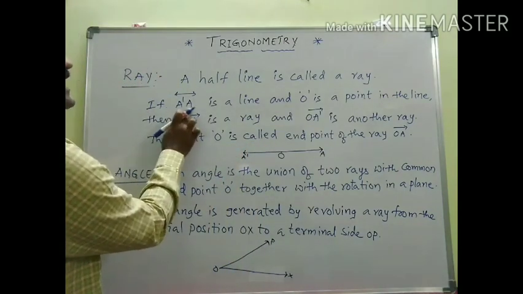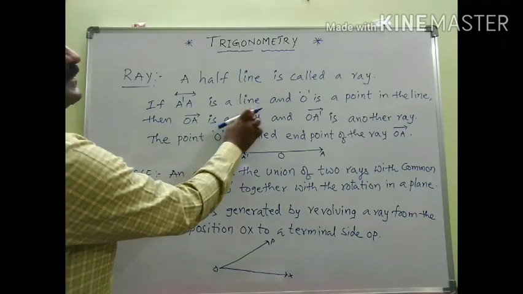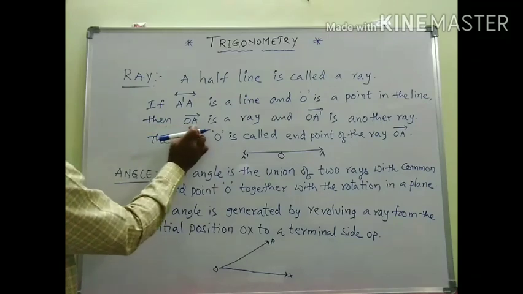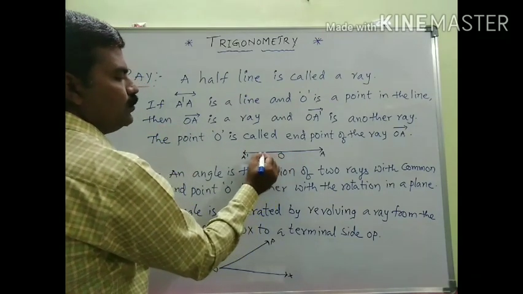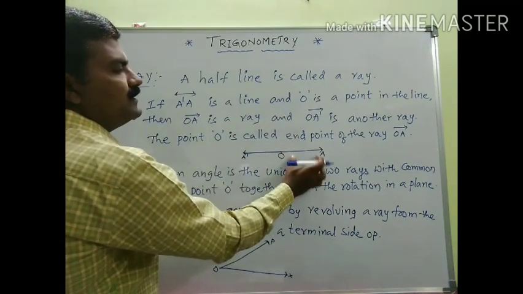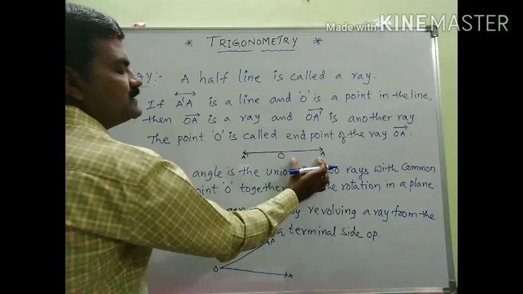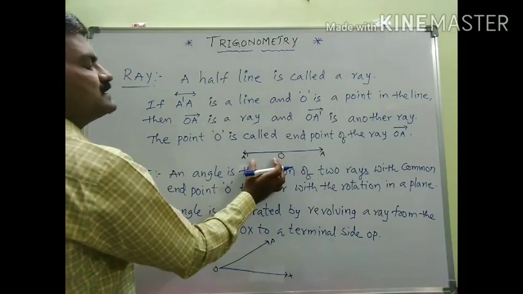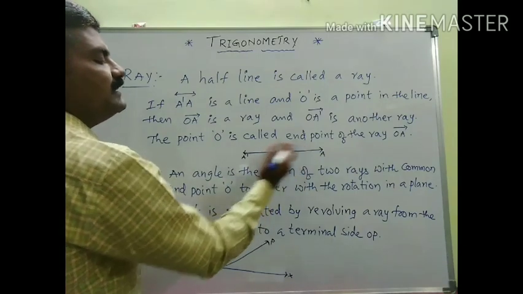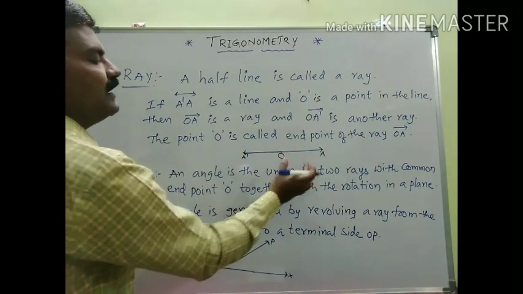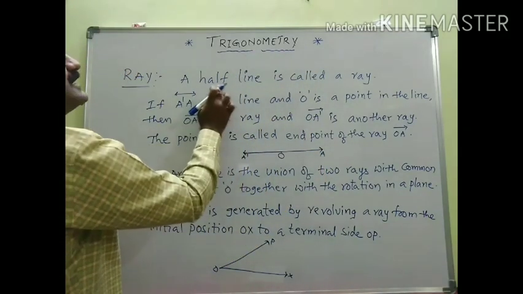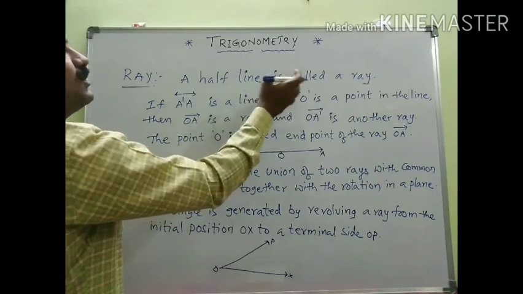Now, if A dash A is a line and O is a point on the line, then OA dash is a ray and OA is another ray. Finally the entire line is divided into two parts. That is why half of the line is known as a ray.